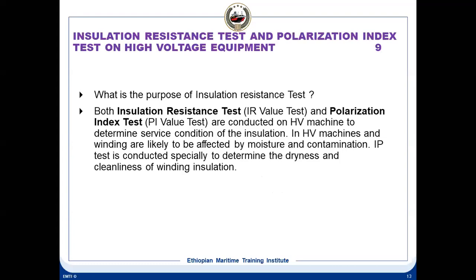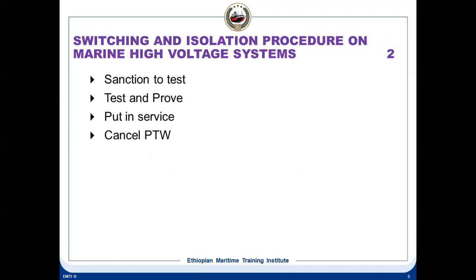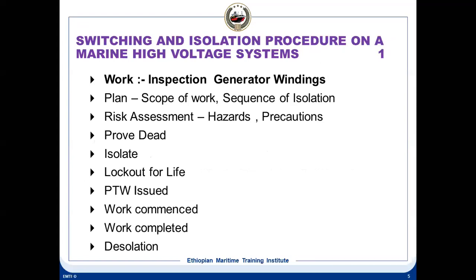Okay, so before we come to these topics, now this is the switching and isolation procedure. Okay. So what are the switching and isolation procedures? We can explain what each one of them stands for. First is the planning, then risk assessment, then proving the equipment dead, then isolating, then lockout for life,